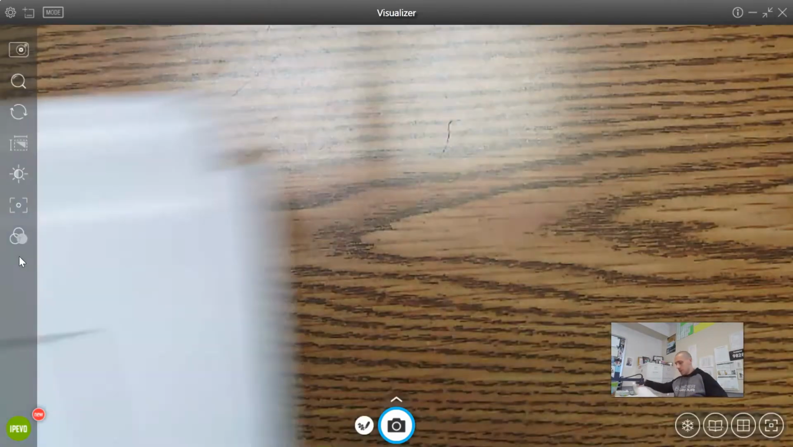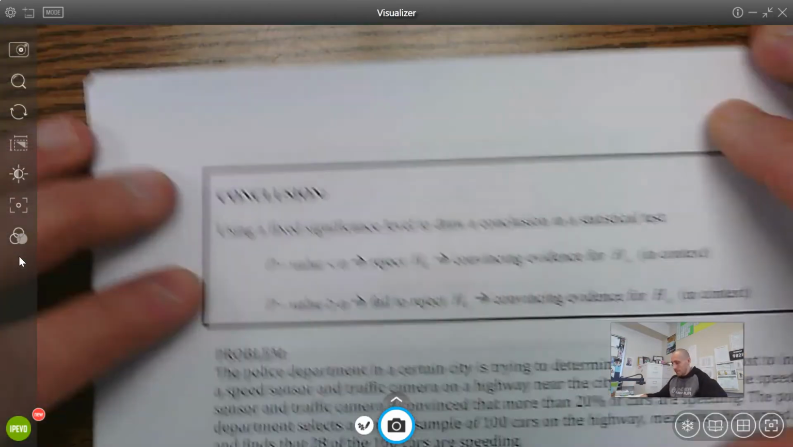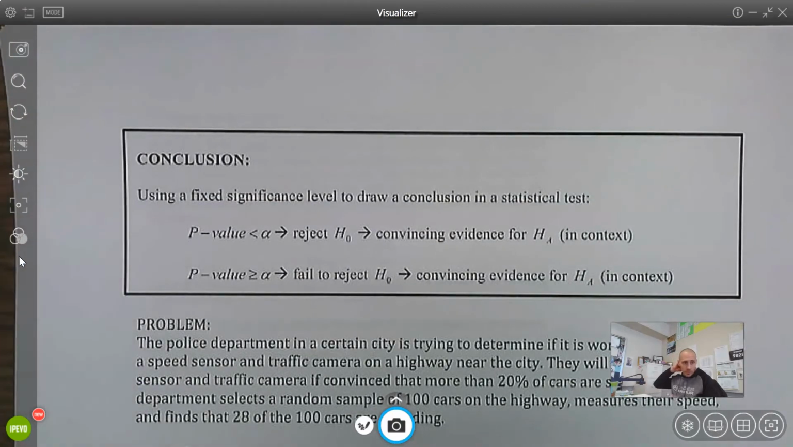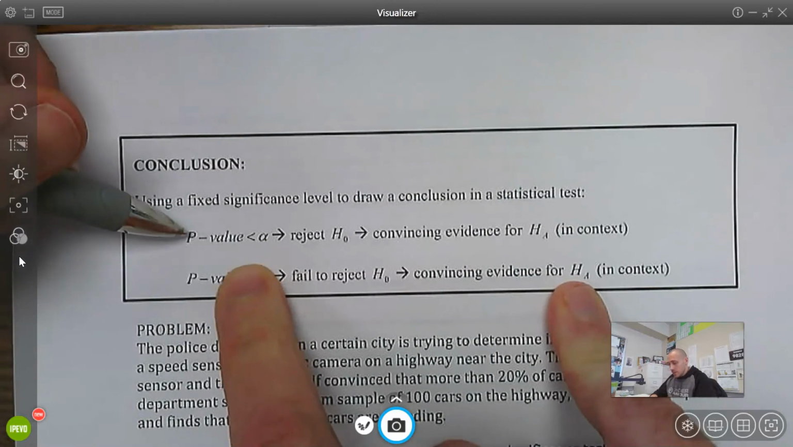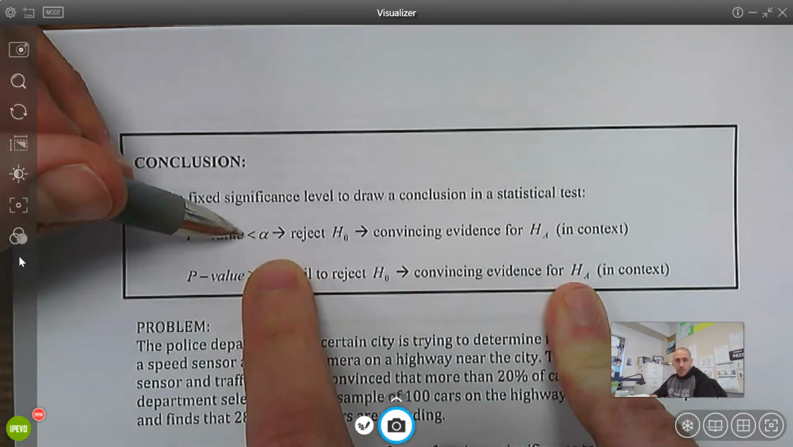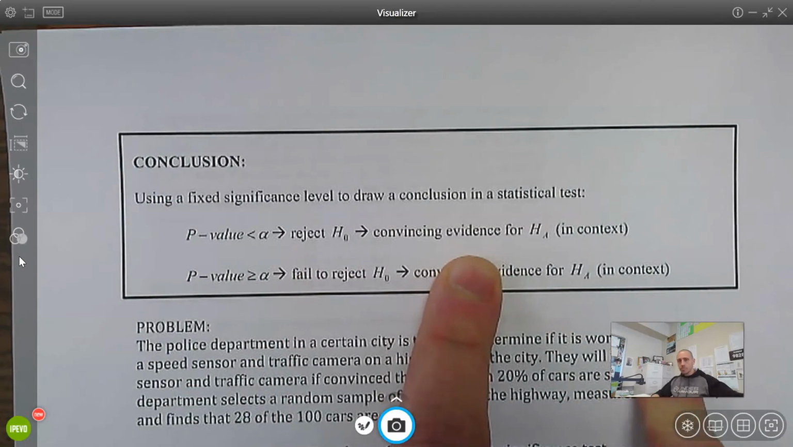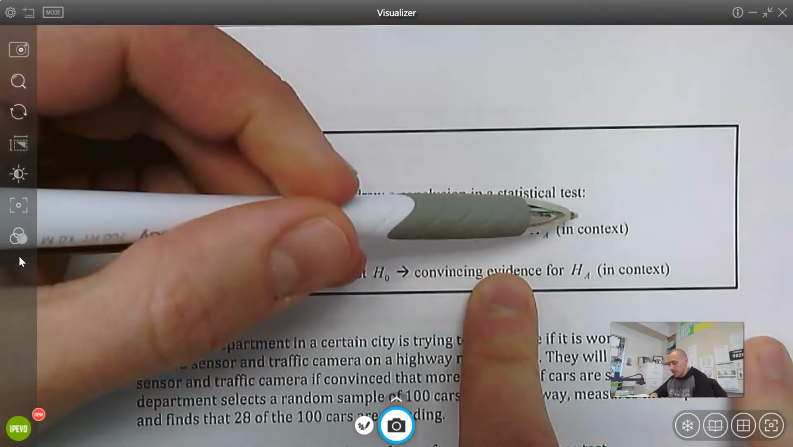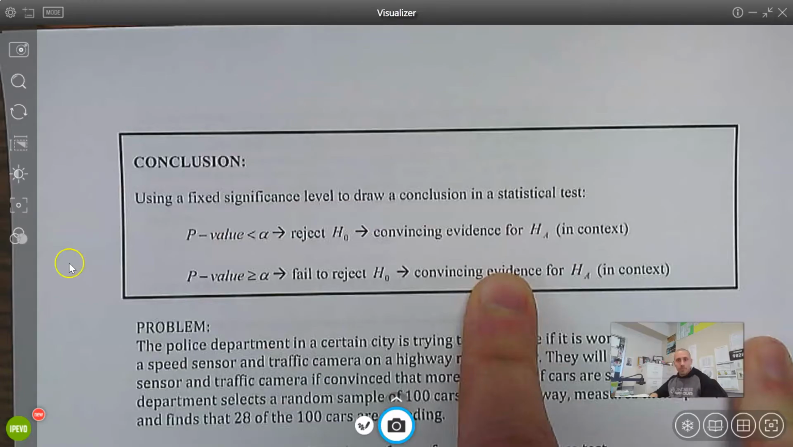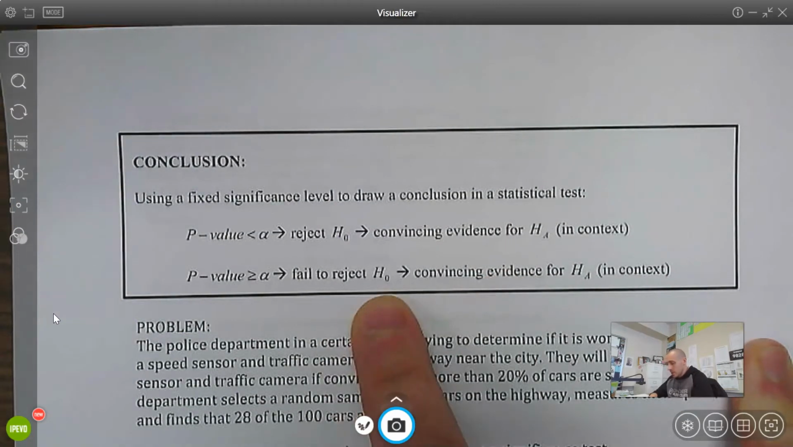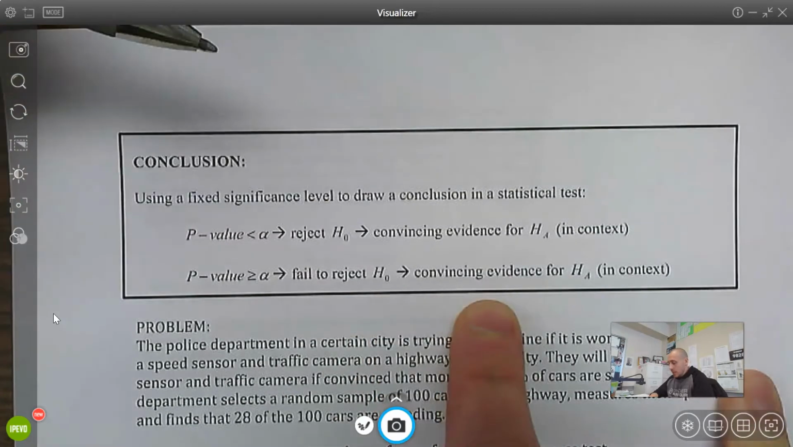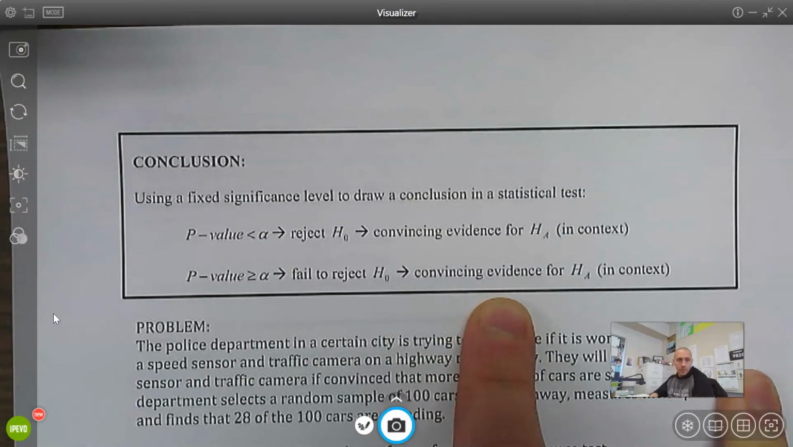Okay. So if I go on to page 7, this is just a summary of the conclusions. We've written a couple so far. You're going to compare your p-value to your significance level. If it's less than that, we're going to reject the null because it hardly ever happens by chance, that result. And we have convincing evidence for the alternative. If the p-value is greater than or equal to, then I'm going to fail to reject the null, and I do not have convincing evidence for the alternative.